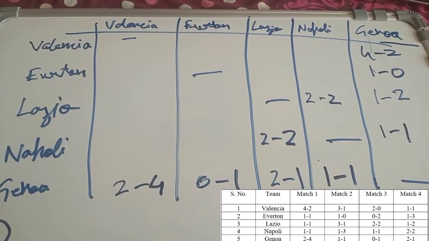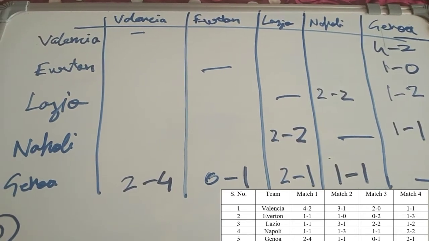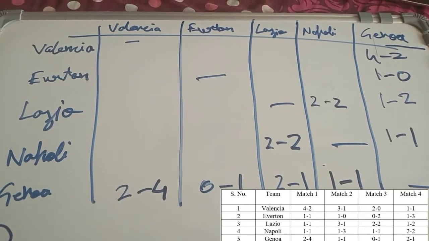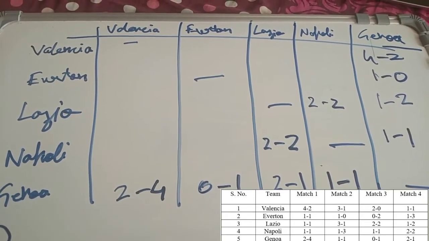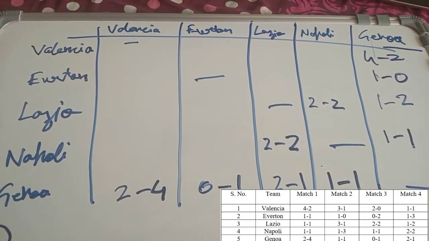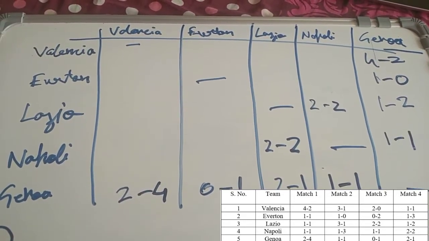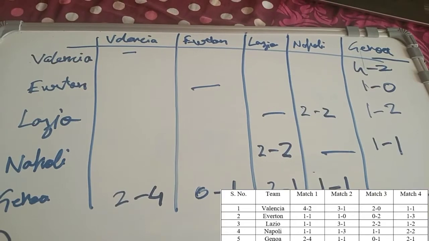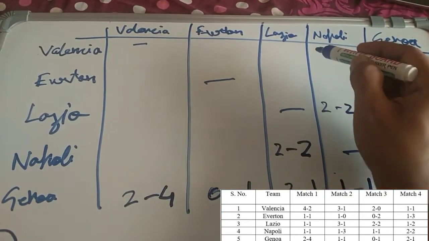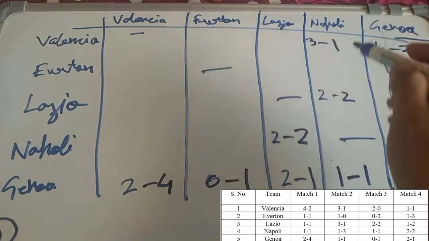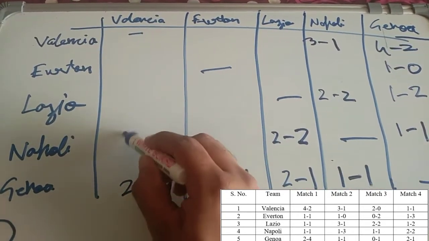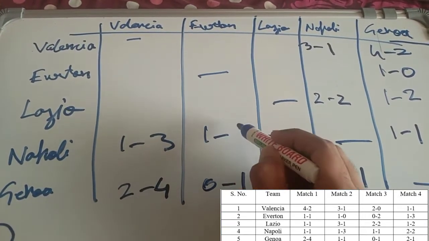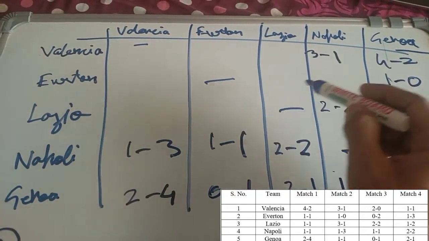Then if I look at the 1-3 scoreline of Napoli, it has to come against Valencia or Everton. Everton didn't win the match 3-1, so it has to be against Valencia. So Valencia played against Napoli and the scoreline was 3-1, and Napoli lost its match with Valencia, 1-3. Now the remaining match is a 1-1 draw, so Everton and Napoli's match was a draw.